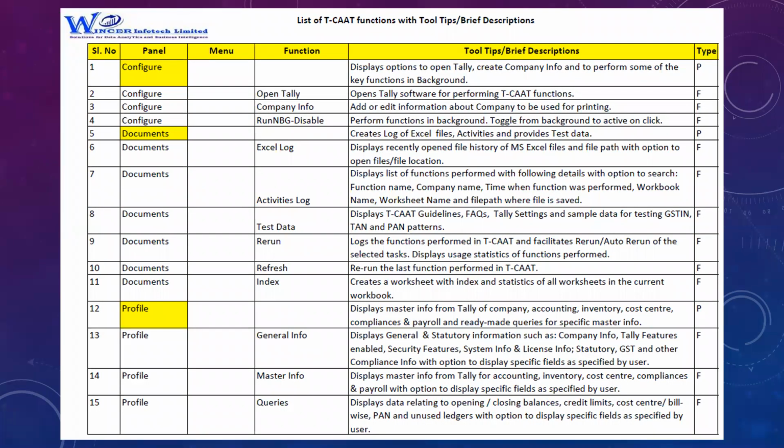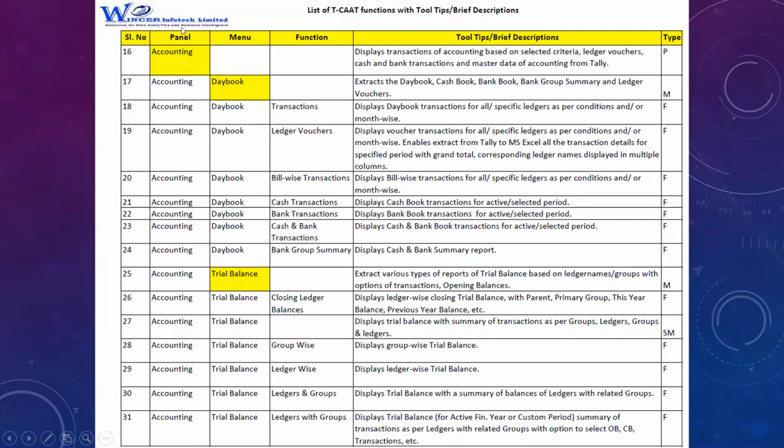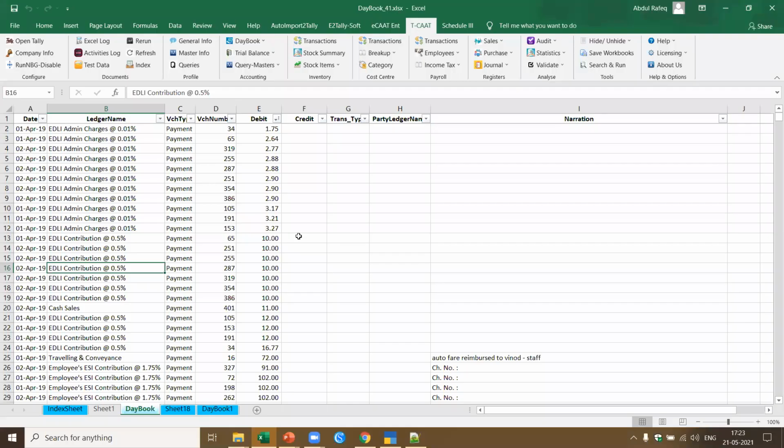Now here, I'm just going to do a quick walkthrough of what are the functions which are available. Now, if you see here, configure, this gives you the list of the functions. Similarly, documents, this gives a list of the functions. Profile menu, general info, master info, and queries. In accounting panel, you got the daybook menu. In daybook menu, you can export transactions, that is the daybook transactions. You can export the ledger vouchers. You can also export bill-wise transactions, cash transactions, bank transactions, like that. Let me show you. I'll show you two things.